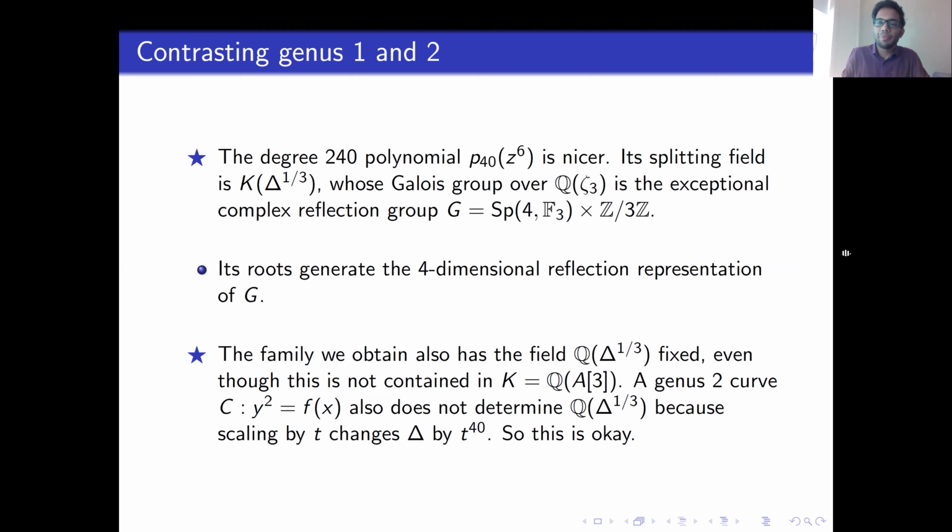But this is not really a problem, because a genus 2 curve given by an equation of the form y squared equals a suppressed quintic also does not determine this cubic field. One can do some kind of scaling, keeping the isomorphism class of C the same. For example, one can change x by t squared, and one can change y by t to the 6. That changes the discriminant by t to the 40, and so this cubic field gets changed. So the original equation that you start with also does not determine this cubic field. So there is no problem and we're all good.